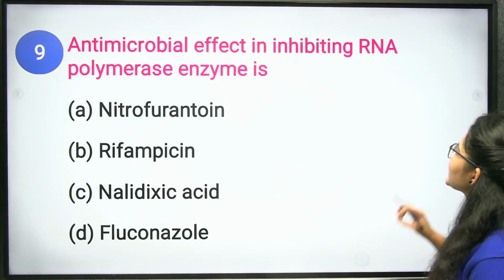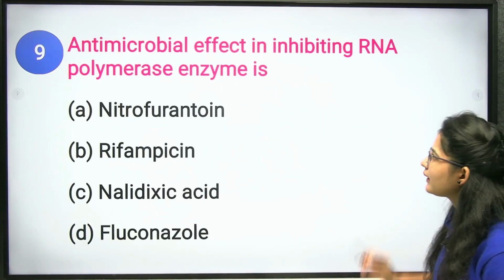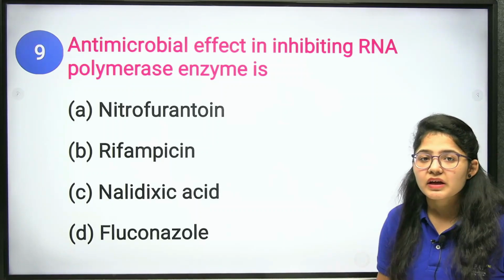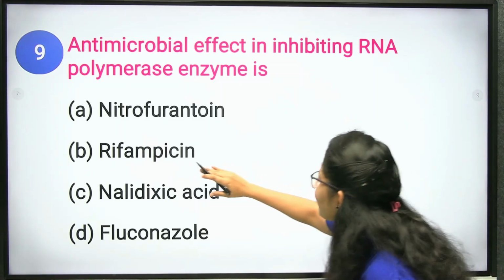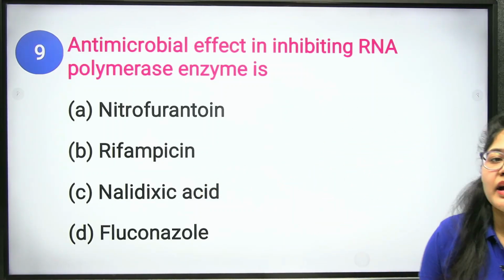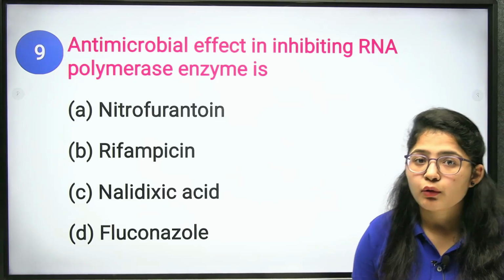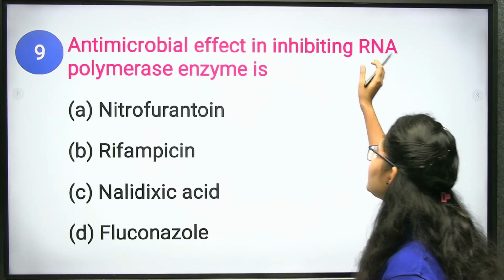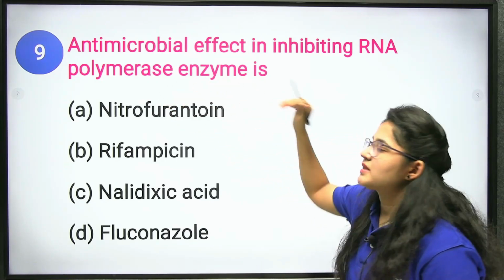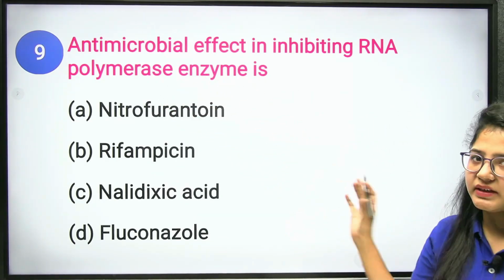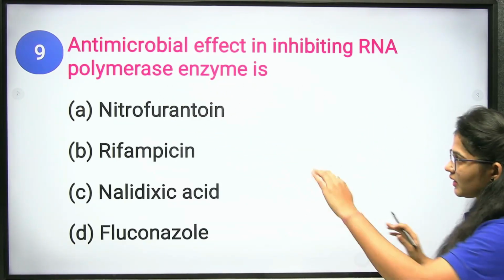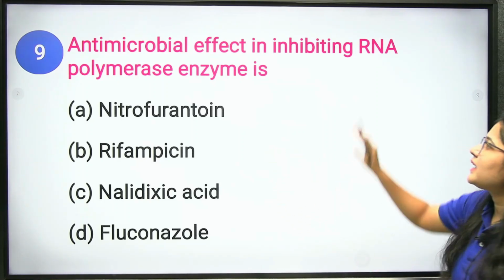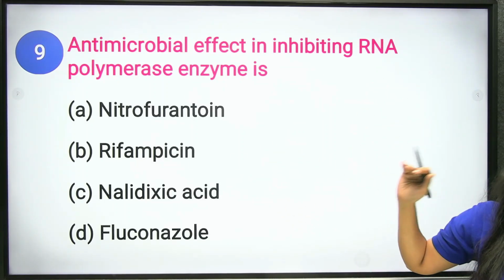Antimicrobial effect in inhibiting RNA polymerase enzyme. Now, your rifampicin is an antimicrobial agent whose mechanism of action is inhibiting RNA polymerase enzyme. Clear? This is the mechanism of action, that your rifampicin inhibits RNA polymerase enzyme.